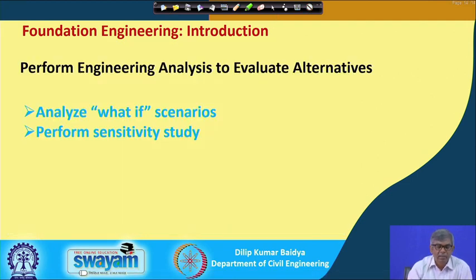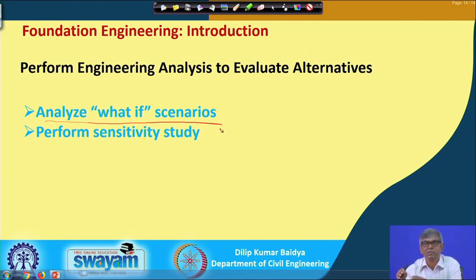and then perform engineering analysis to evaluate alternatives. Once again, after test results and all, you have to reassess and see whether whatever you have adopted is correct or wrong, and analyze what-if scenarios, that means if I do this what will happen, if I do this what is the benefit, if I do this what is the harmful effect.